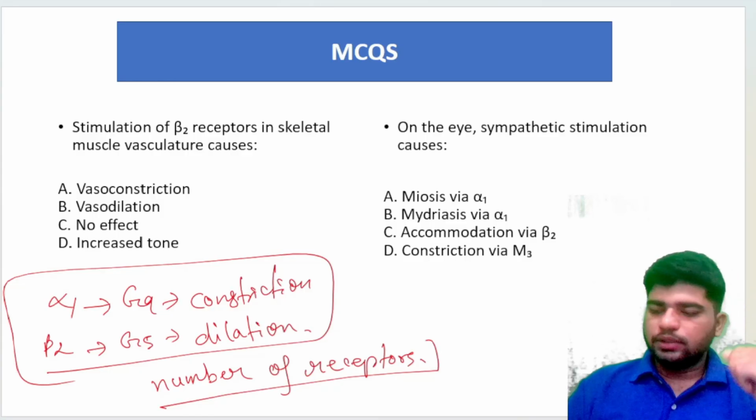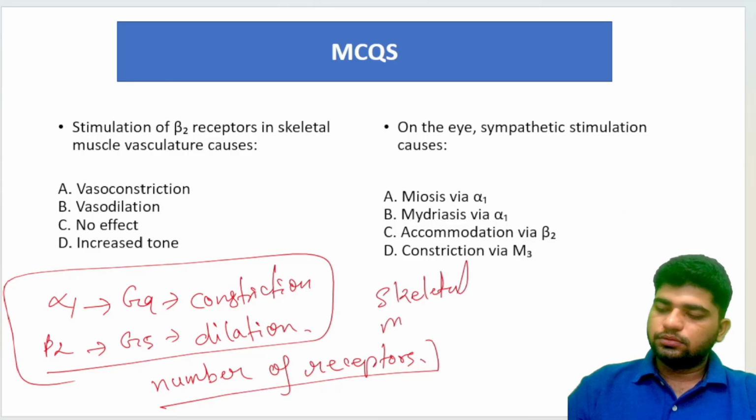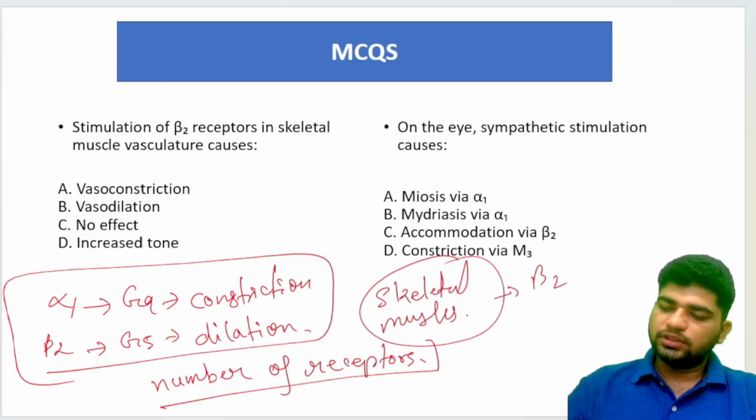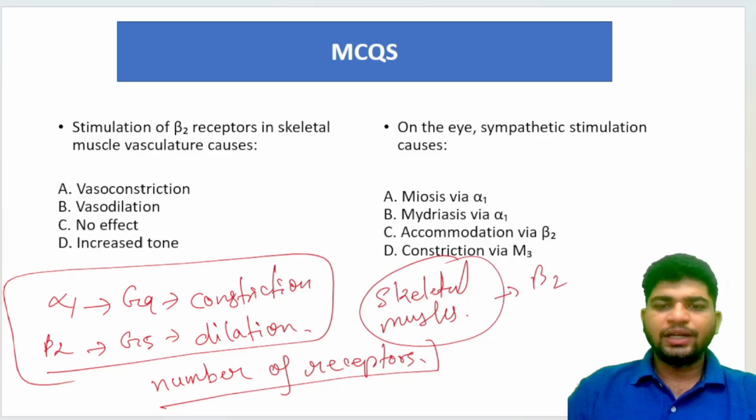For example, skeletal muscles have more beta 2 receptors, so at that location there will be vasodilation. But in the skin, we have more alpha 1 receptors than beta 2 receptors.